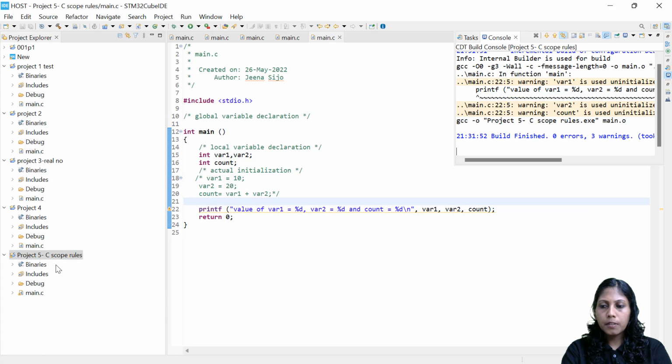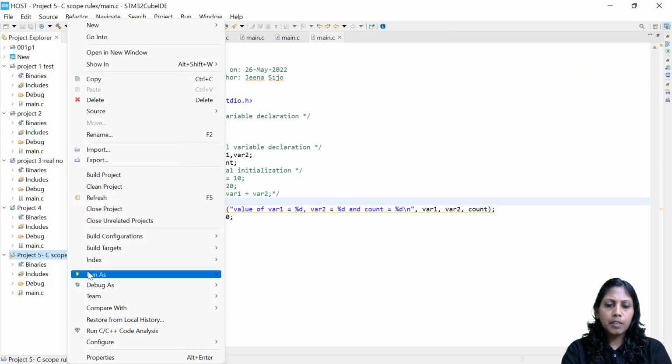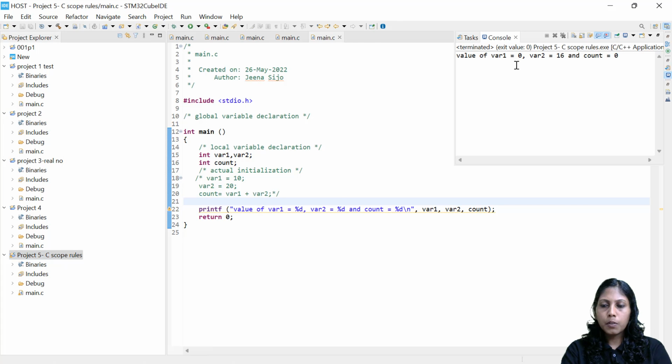I'm getting some warnings, right? The warnings are like that because I declared the variables, so they are showing that we haven't initialized them. The IDE itself is giving the warnings. Yeah, so you are able to see that it's just showing 0. Variable 2 is 16, some garbage value, and count is 0 again. All right, so that's it.